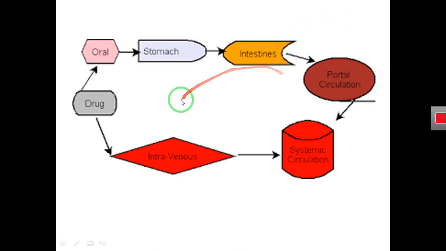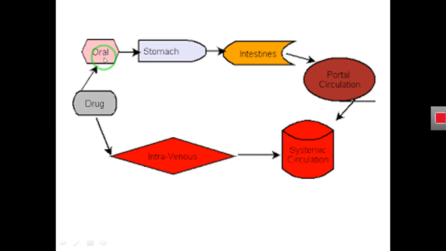So when we take a drug exogenously, we take the drug either by oral route or intravenous route. The drug that we use as injectable directly reaches the systemic circulation.